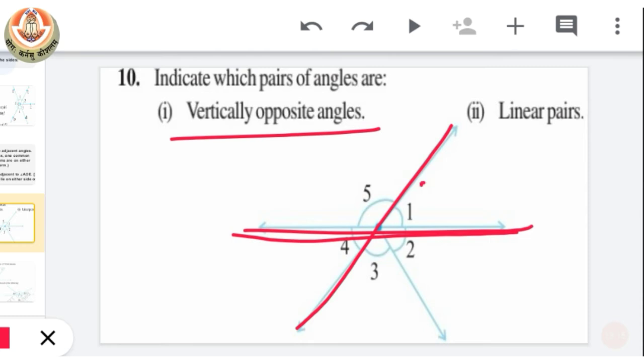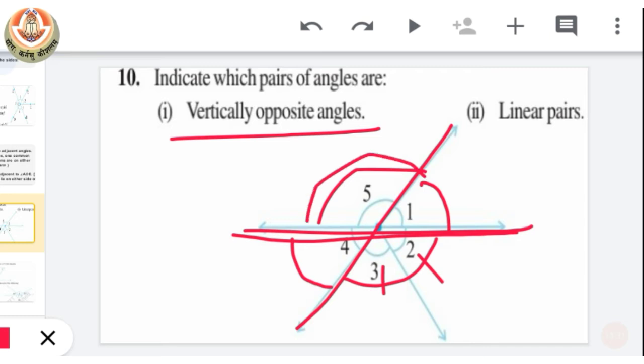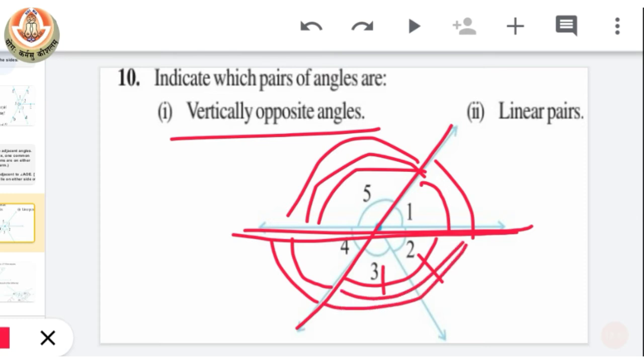Okay, they are intersecting each other. So here we can see that angle 1 is vertically opposite with angle 4. Similarly, angle 5 is vertically opposite with the sum of angle 2 and angle 3. Okay, it is very clear that angle 1 is vertically opposite with angle 4 and angle 5 is vertically opposite with the sum of angle 2 and 3.